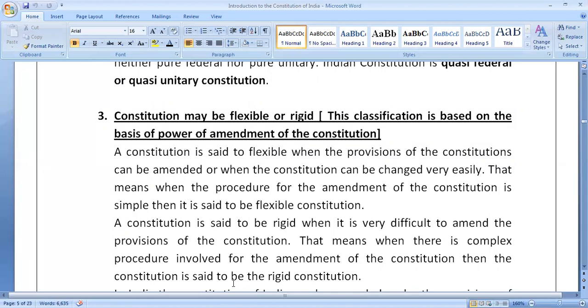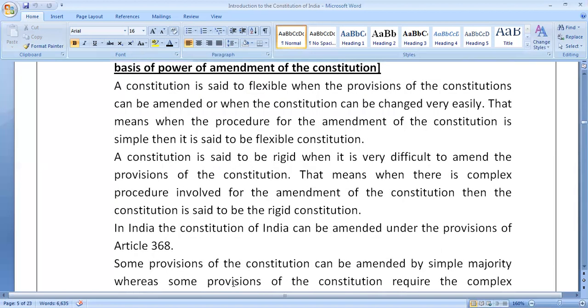That means to say, when there is complex procedure involved for the amendment of the constitution, then the constitution is said to be rigid constitution. It is very important to note here, I am not saying that rigid constitution cannot be amended. I am just saying that the procedure which is involved for the amendment of rigid constitution is very complex.